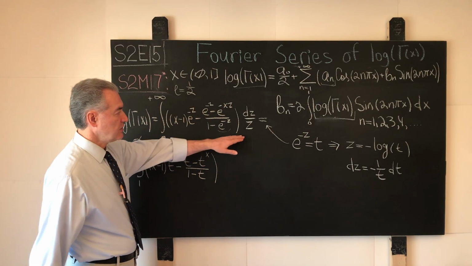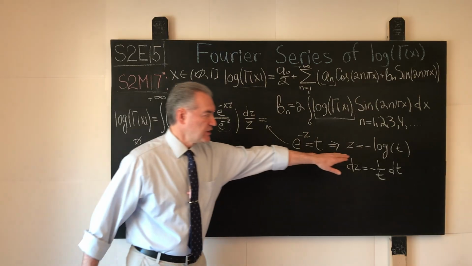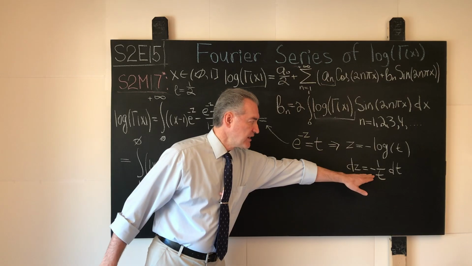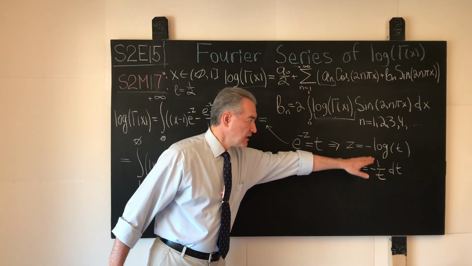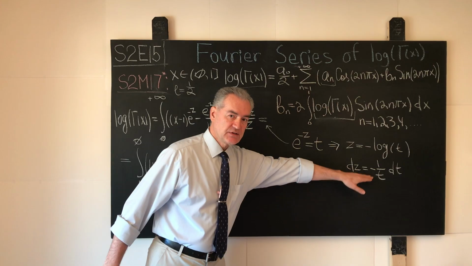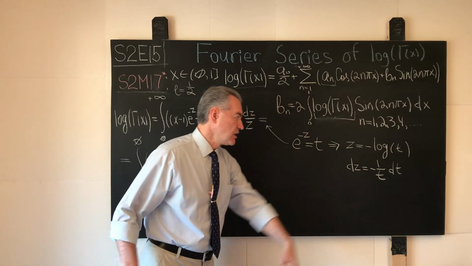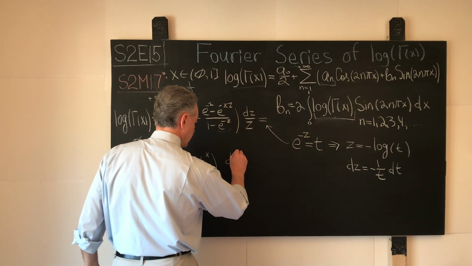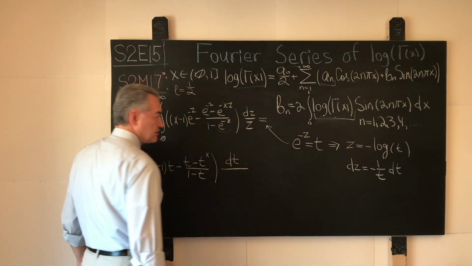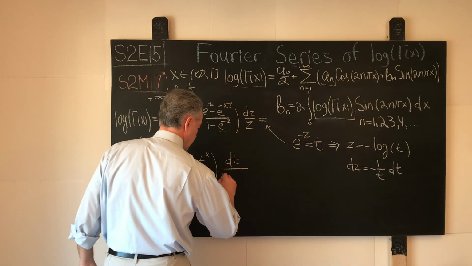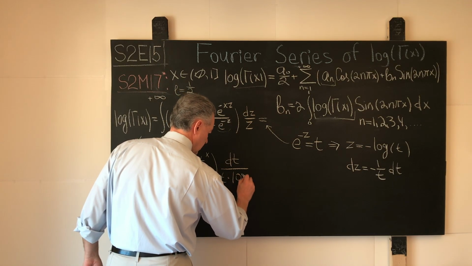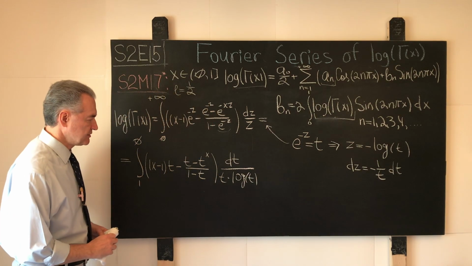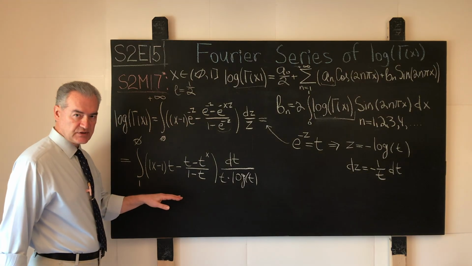Then we carefully write down that 1 over z becomes negative logarithm of t, and dz becomes negative 1 over t dt. Negative times negative becomes positive. These two zeros annihilate each other. And what do we have? We have a positive dt in the numerator, and in the denominator, what do we have? We have t times logarithm of t. Now let us carefully massage this result further a little bit.